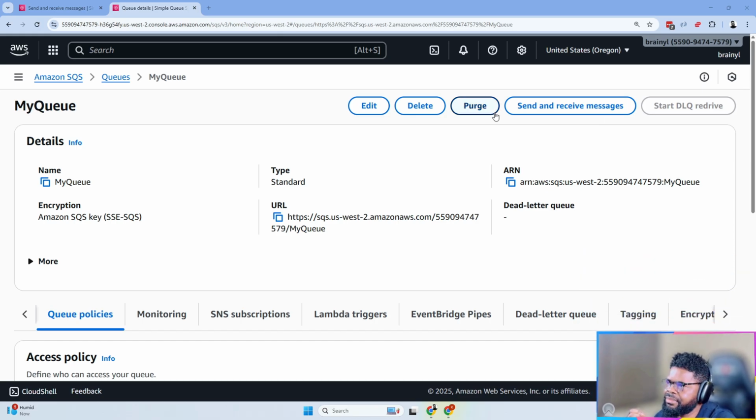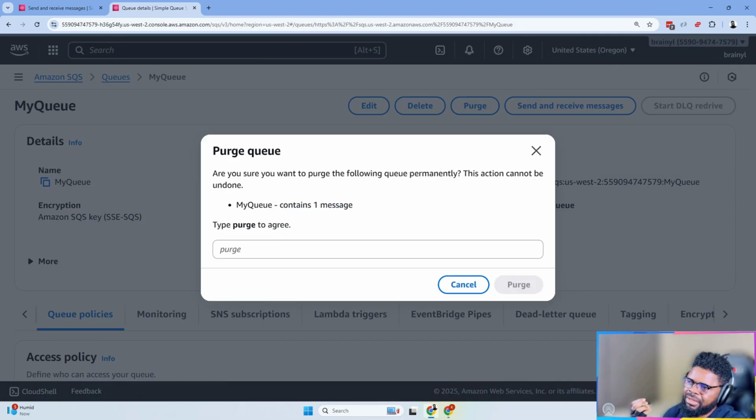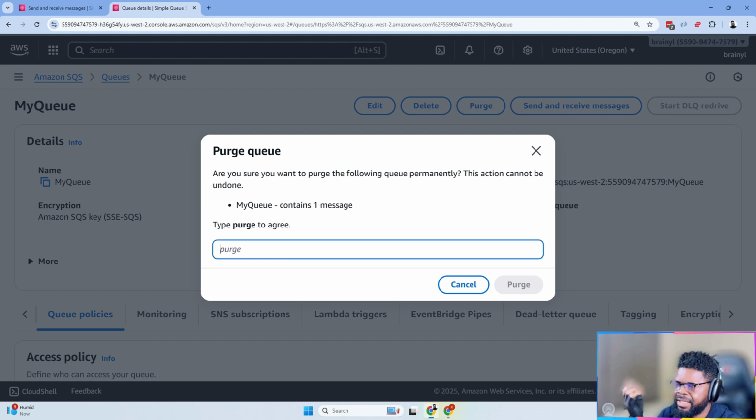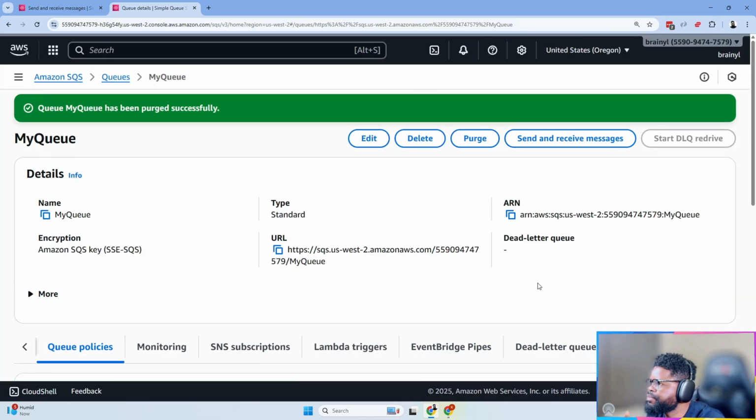Because what I want to show you doesn't need the message that is there, I'm just going to purge the queue. So there's also an option for you to purge. It's showing me there's one message there, and it's just going to get rid of the message. You don't want to do this in a production system, but right now we can purge it. Cool.